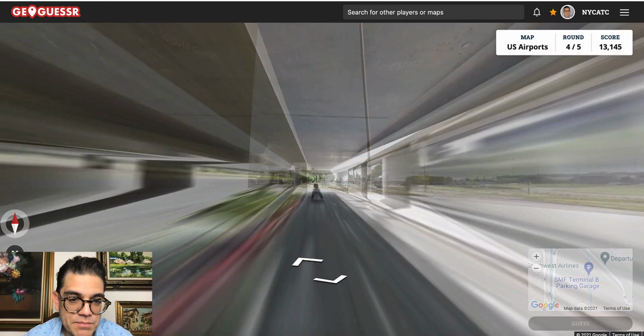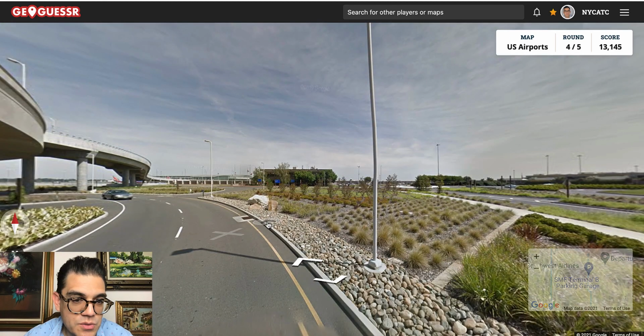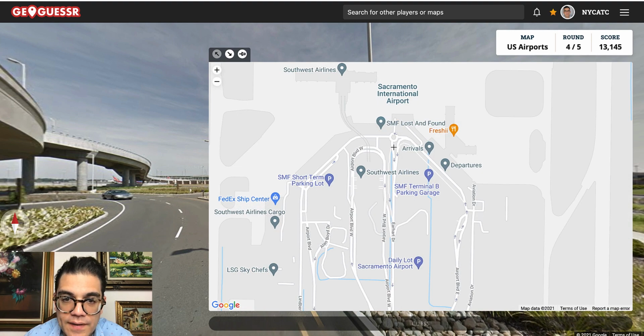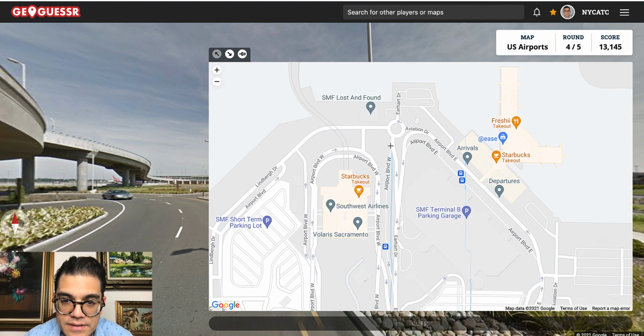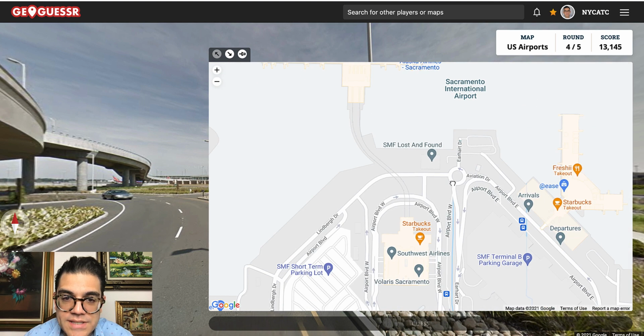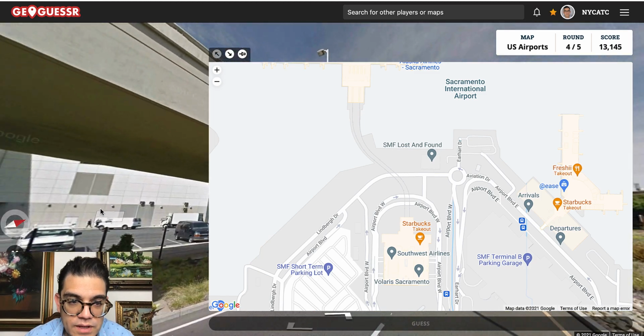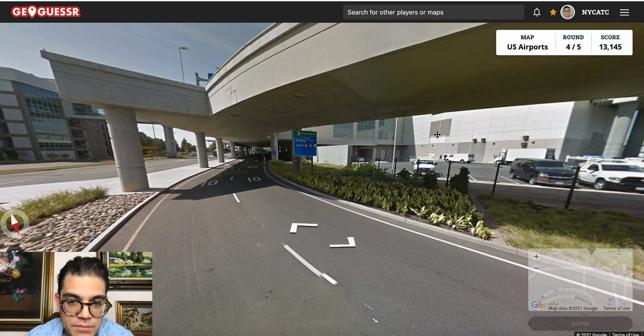Let me go back to the start point to see where I was here. So we're looking north here. We're at a terminal, and there's another terminal on the other side. So, oh, it's not another terminal on the other side. It looks like it's the gate area. That makes sense. So the check-in area appears to be off to the left.